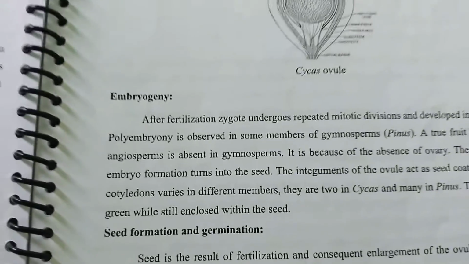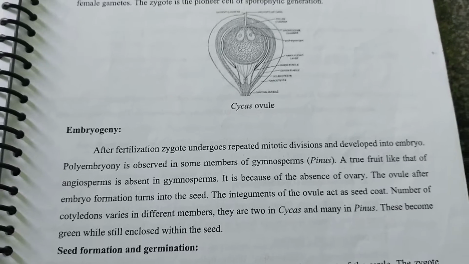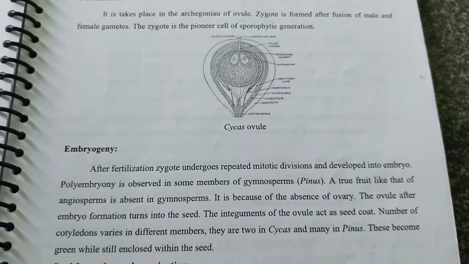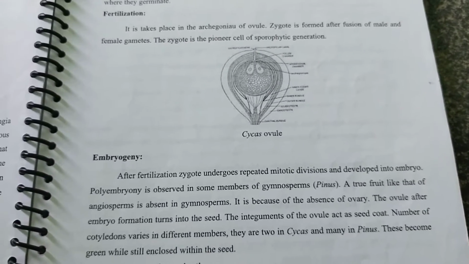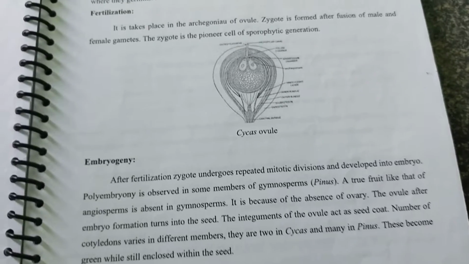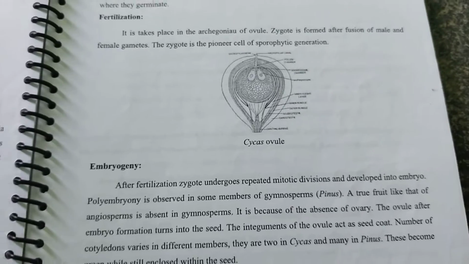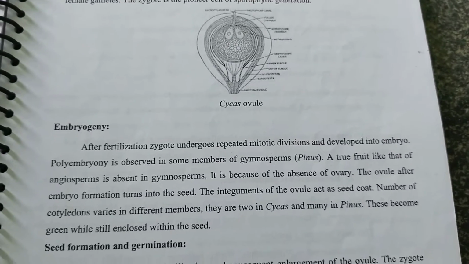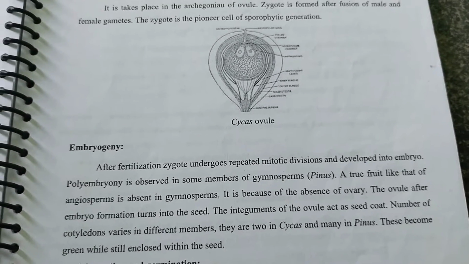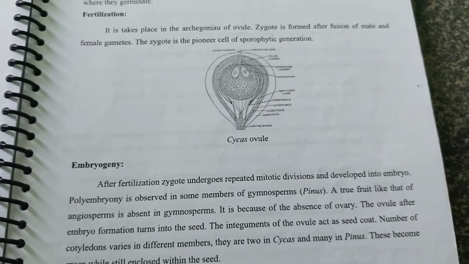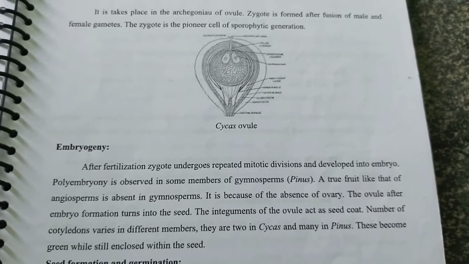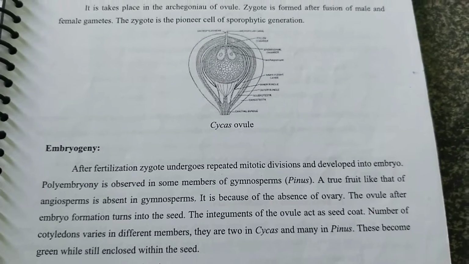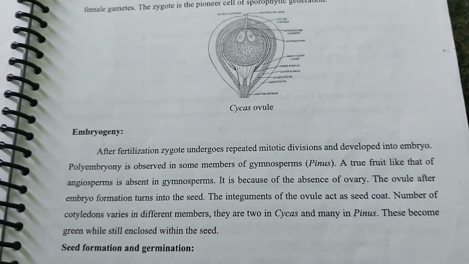Next one is embryogeny. After fertilization, the zygote undergoes repeated mitotic divisions and develops into an embryo. Polyembryony is observed in some members of gymnosperms. A fruit like that of angiosperms is absent in gymnosperms, because of the absence of the ovary. Ovary wall is absent in gymnosperms. The ovule with the embryo turns into a seed. The integument of the ovule acts as the seed coat.